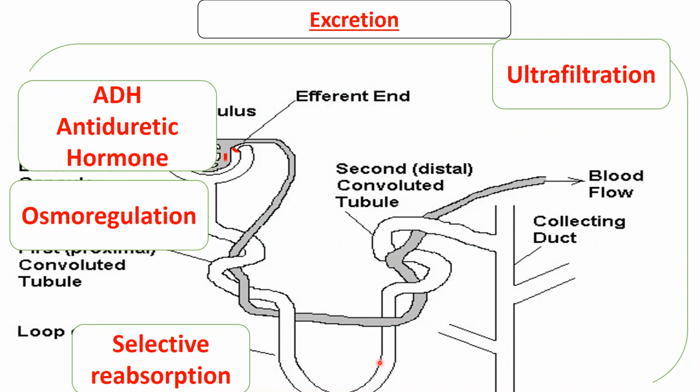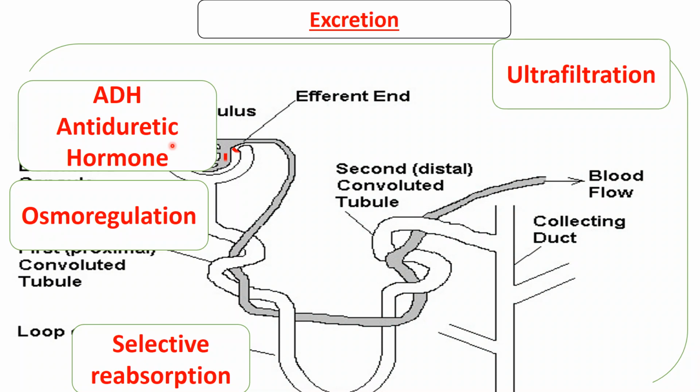Okay, normally if the water is not much in the body, it's going to take back this water into the body, into the surrounding tissues, so that this water becomes part of the body instead of being lost. So the ADH monitors the amount of water.